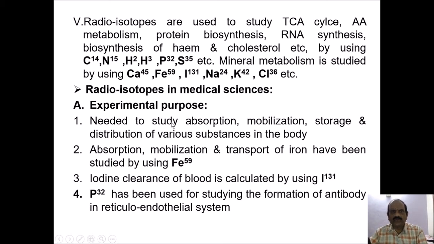They are needed to study absorption, mobilization, storage and distribution of various substances in the body. Absorption, mobilization and transport of iron have been studied by using Fe59. Iodine clearance of the blood is calculated by using I-131. P32 has been used for studying the formation of antibody in the reticuloendothelial system.